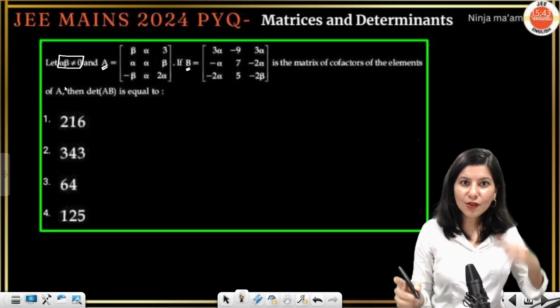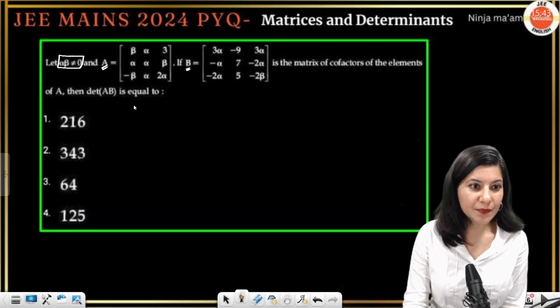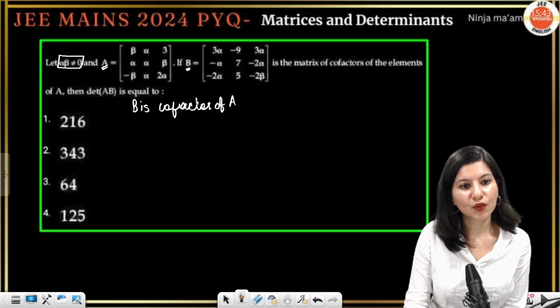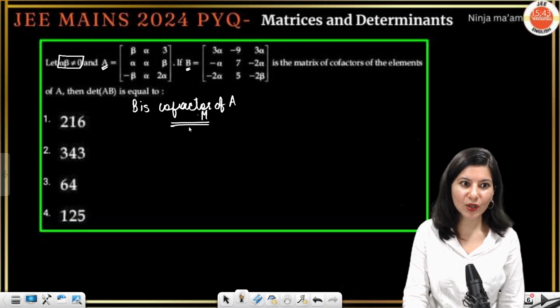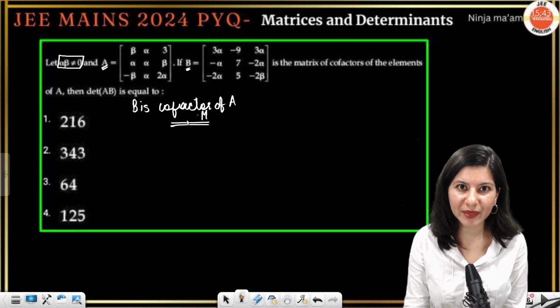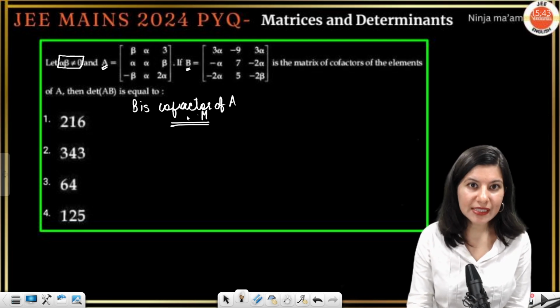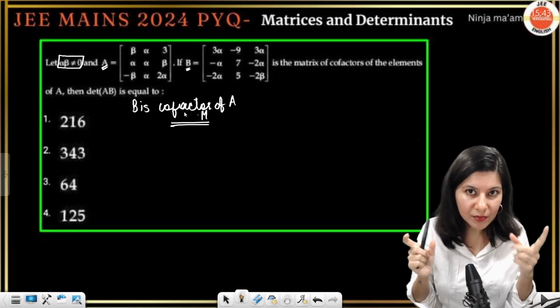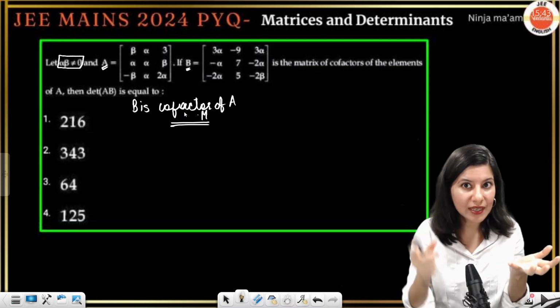So first thing, which cofactor? B is the cofactor matrix of A. You know how to calculate a cofactor matrix, right? So what we are going to do is take matrix A, calculate its cofactor matrix, and then compare it with B, because it is given.